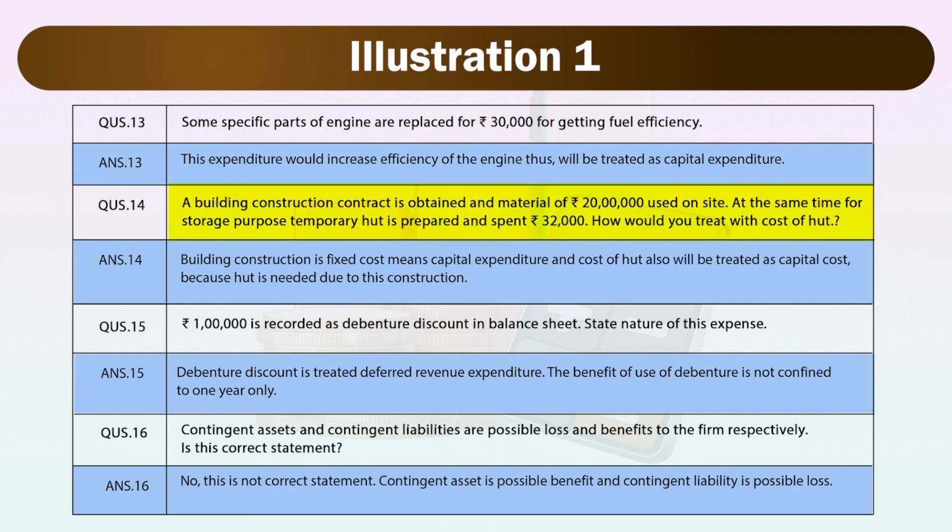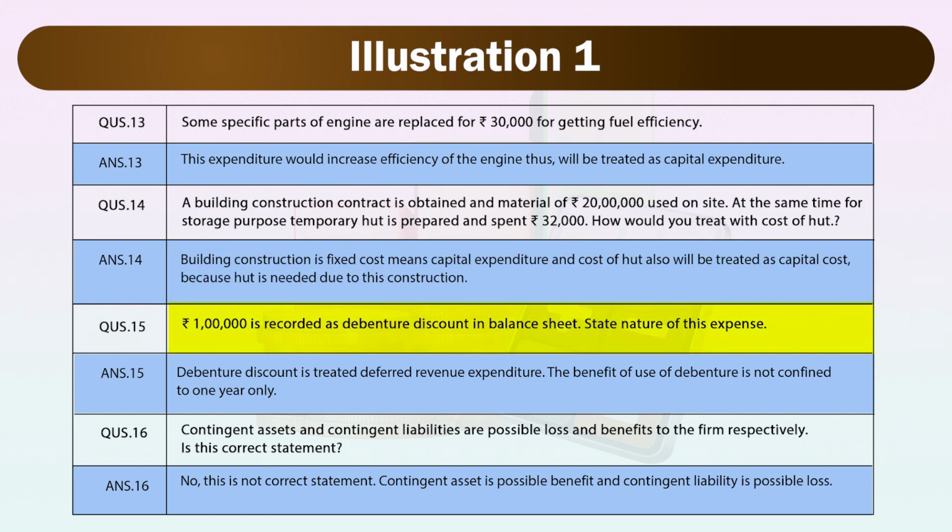Next question is a building construction contract is obtained and material of rupees 20 lakh used on site. At the same time, for storage purpose, temporary hut is prepared and spent rupees 32,000. How would you treat the cost of hut? Building construction is fixed cost, means capital expenditure, and cost of hut also will be treated as capital cost because hut is needed due to this construction only.